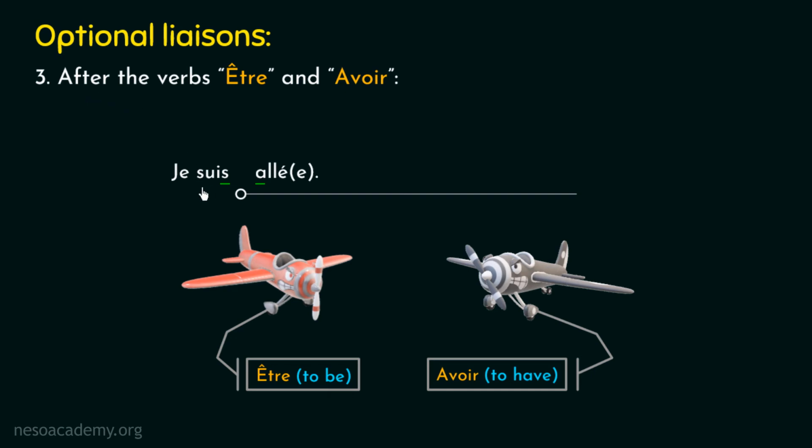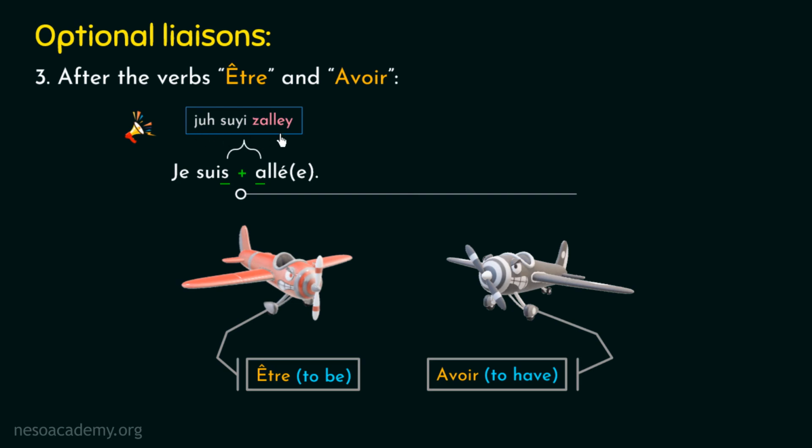And now let's pronounce this example without applying the liaison. And the pronunciation will be Je suis allé. Je suis allé. I hope the pronunciation is clear. And now let me tell you the pronunciation of this example after applying the liaison. And the pronunciation will be Je suis allé.